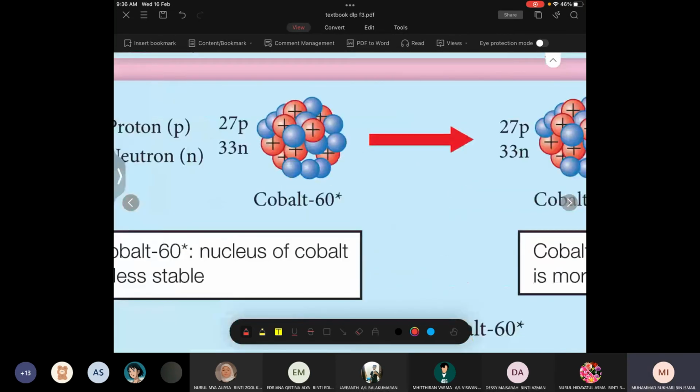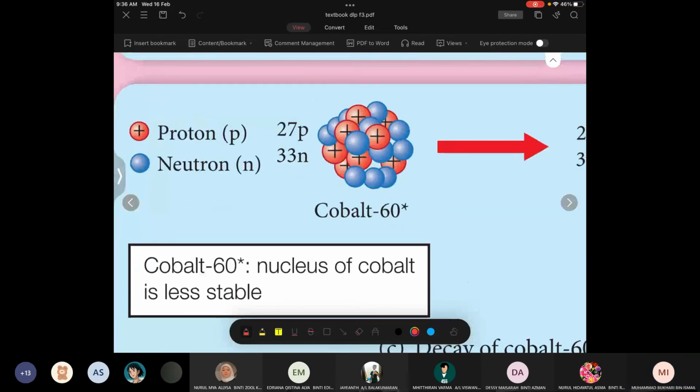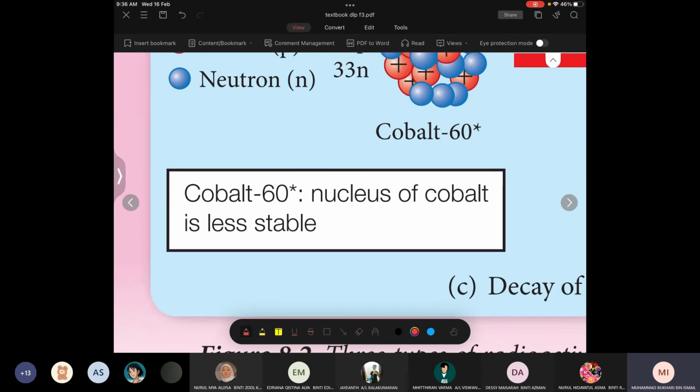Okay, now look here. We have cobalt 60. I can read the note here: cobalt 60 star. Actually, we have one mark here. What is cobalt 60? The nucleus of cobalt, which is less stable. As I mentioned just now, why does the decay process happen? It happens because the nucleus is not stable or less stable.